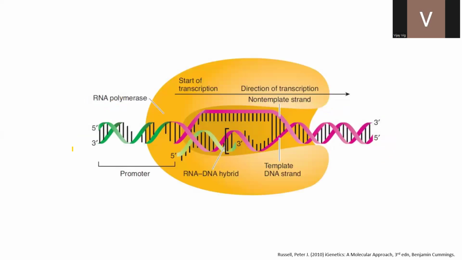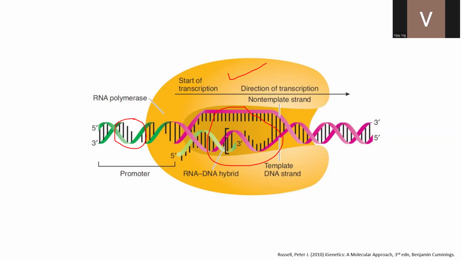So in this picture, there is a DNA molecule, and a part of the DNA is shown green in color, which we'll see in the future lectures, and the rest of the DNA is shown in pink color. And on this DNA, a big yellow color thing is sitting. This is the DNA-dependent RNA polymerase enzyme, which is doing the transcription and which we just spoke about.